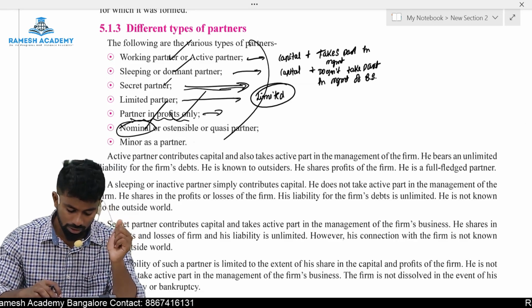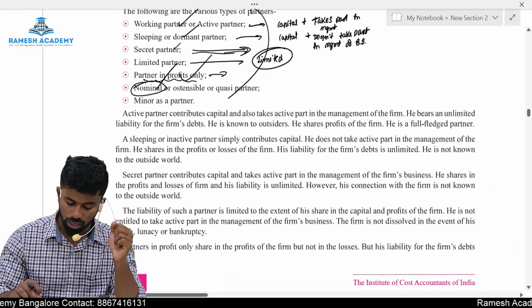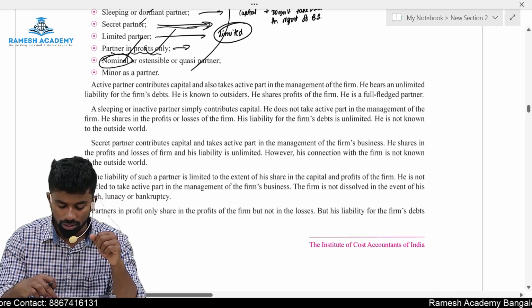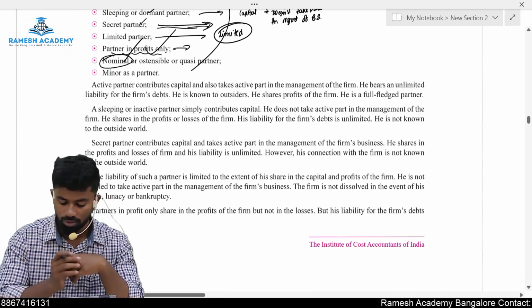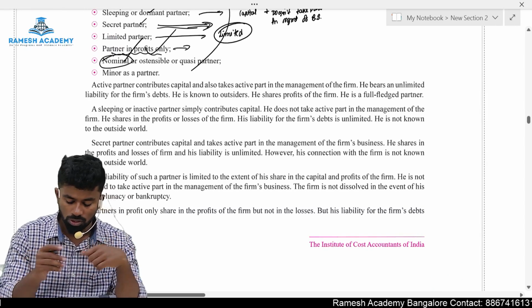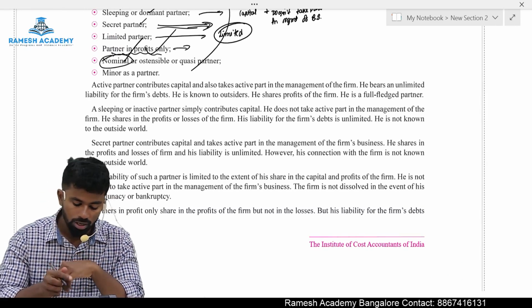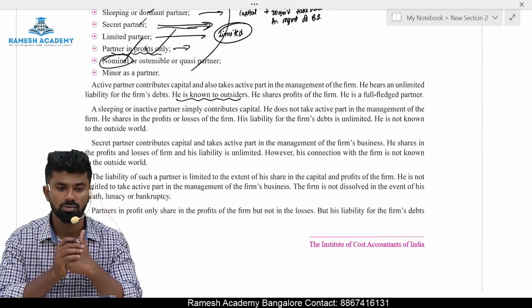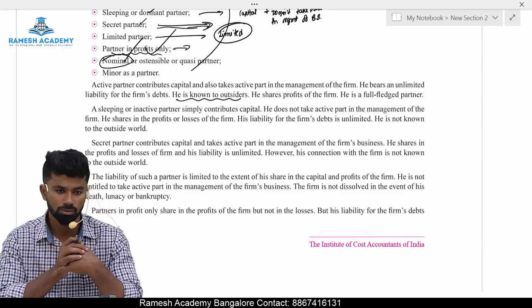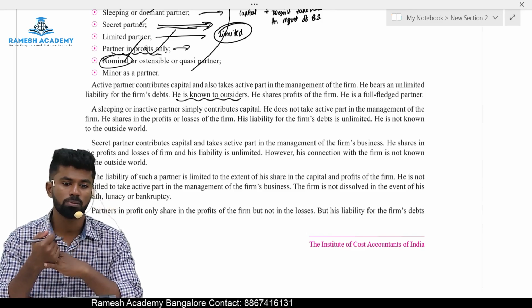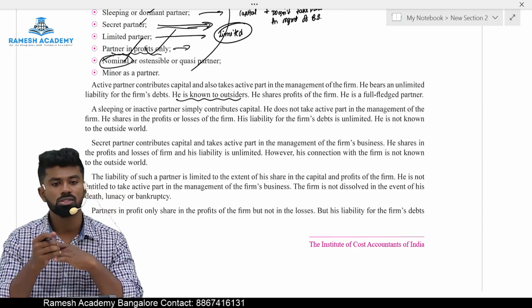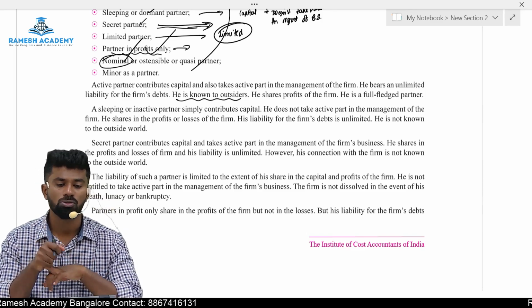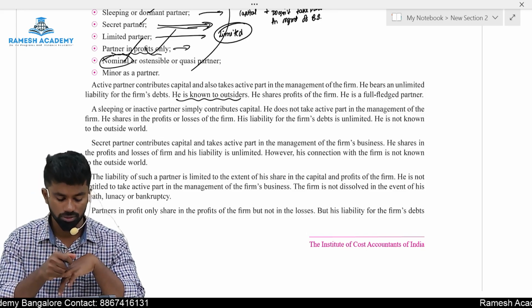Done? Yes. An active partner contributes capital and also takes part actively in the management of the firm. That partner is called an active partner. And he is also known to outsiders. Because he is known to outsiders, when he retires, when he goes out of the partnership firm, he must give a public notice. If public notice is not given, then he will be held responsible even after his retirement.